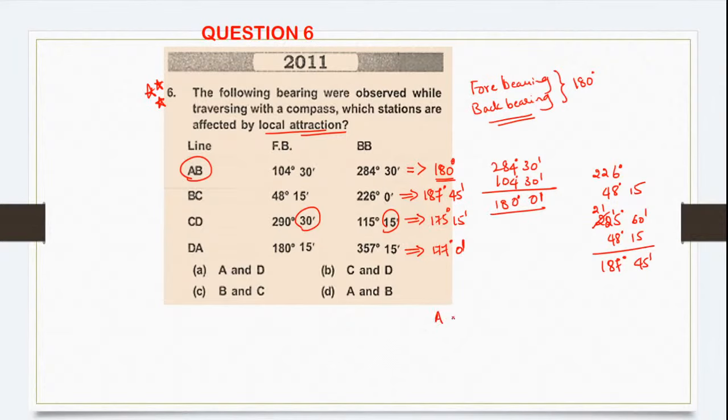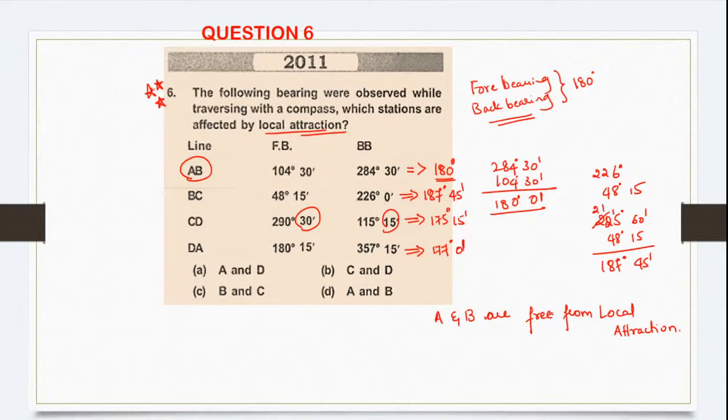So station A and B are free from local attraction. Okay, so what he is asking in the question, which stations are affected by local attraction is what he is asking.